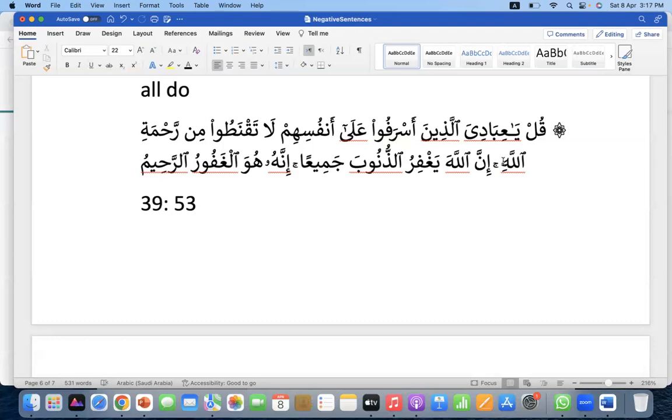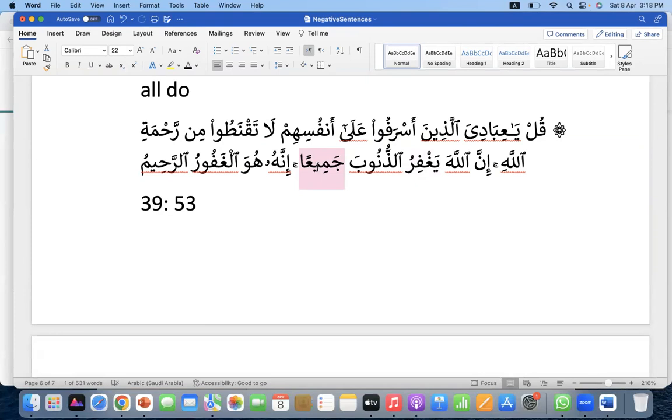La taqnatu. Do not lose hope from the mercy of Allah. Inna Allah, certainly Allah subhanahu wa ta'ala yaghfiru dhunuba. What kind of word is this yaghfiru? It's a fi'l mudari'. He forgives sins, dhunuba, jami'an, all kinds of sins. Jami'an means all kinds. It can mean small and bigger.